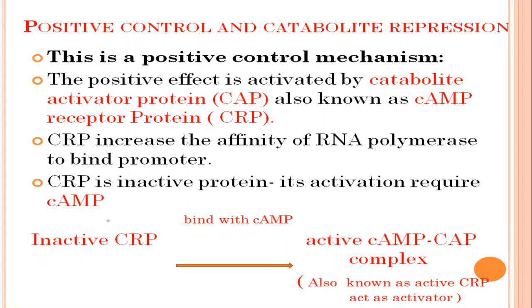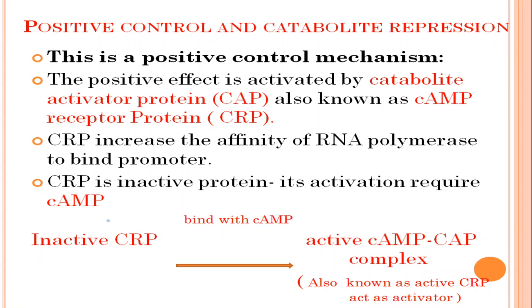Now CRP is an inactive protein and its activation requires cyclic AMP. When CRP is in inactive form, it cannot bind to the regulatory sequence, so there is no affinity of RNA polymerase for the promoter and no transcription takes place.